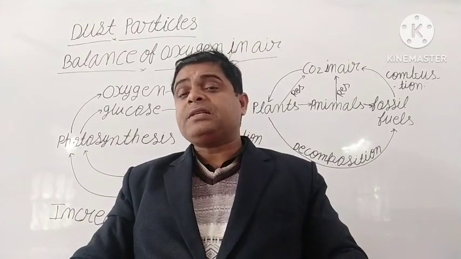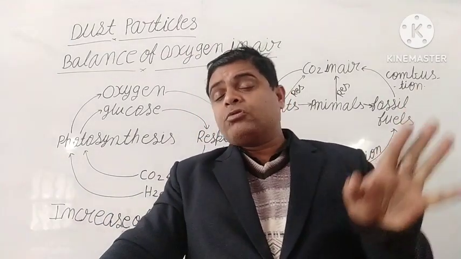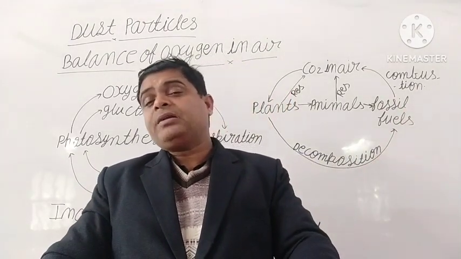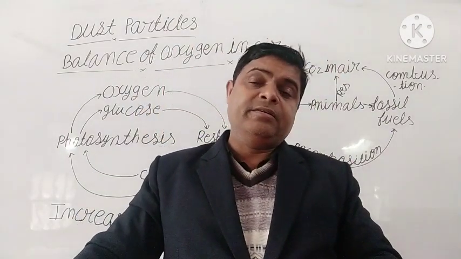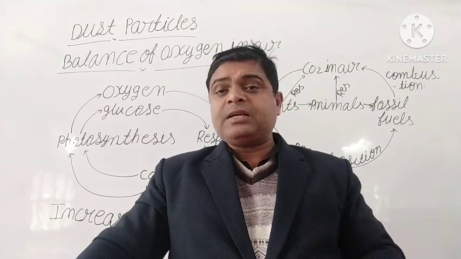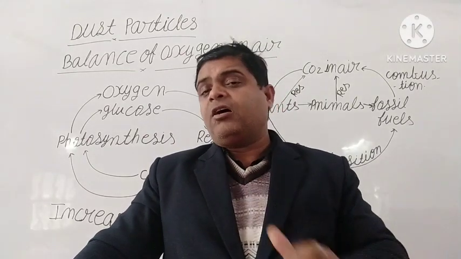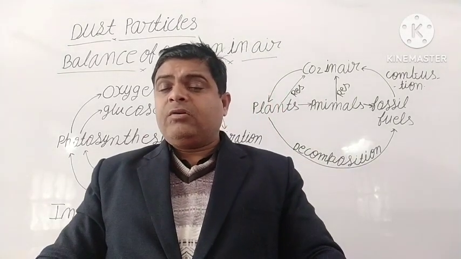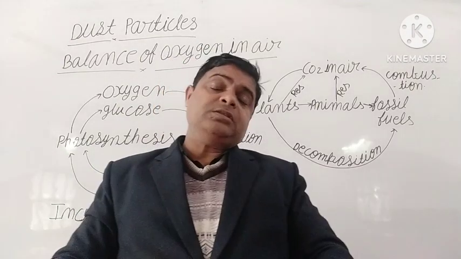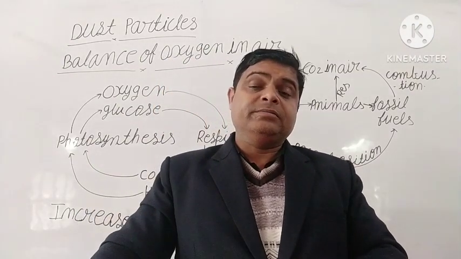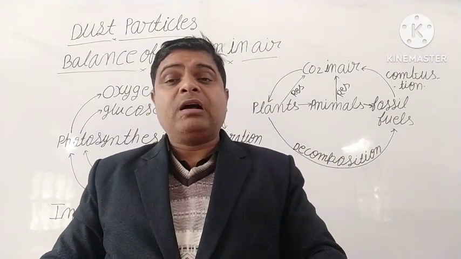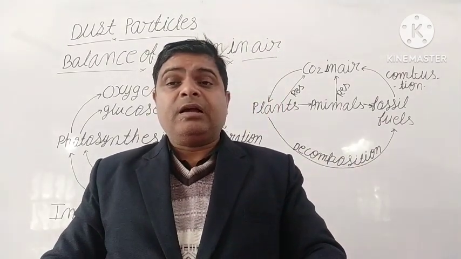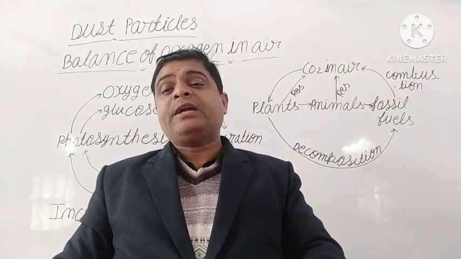So the question is, how is it balanced? Because photosynthesis happens only in the daytime, but respiration goes on for 24 hours, day and night. That's why animals and humans take oxygen. But understand one more thing. I already told you the plant releases oxygen and absorbs carbon dioxide, but only in the daytime.